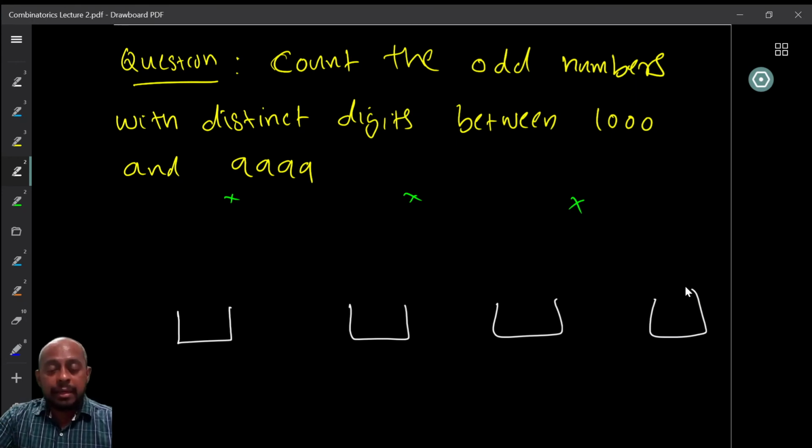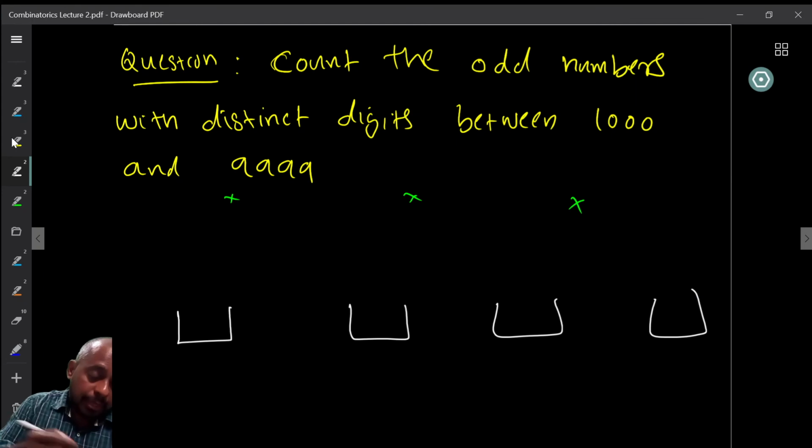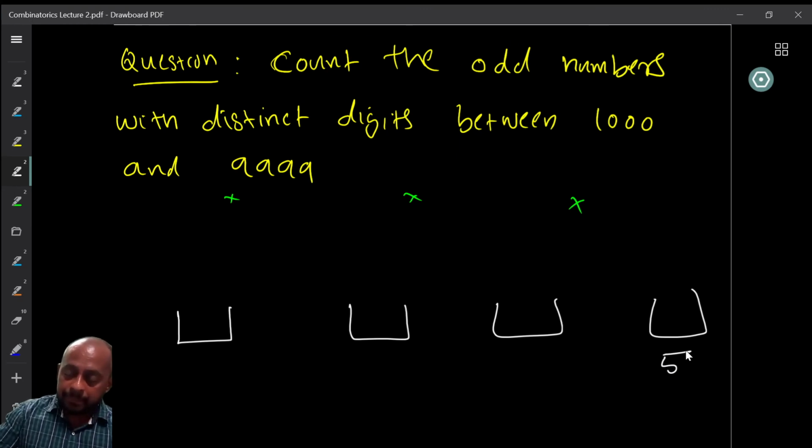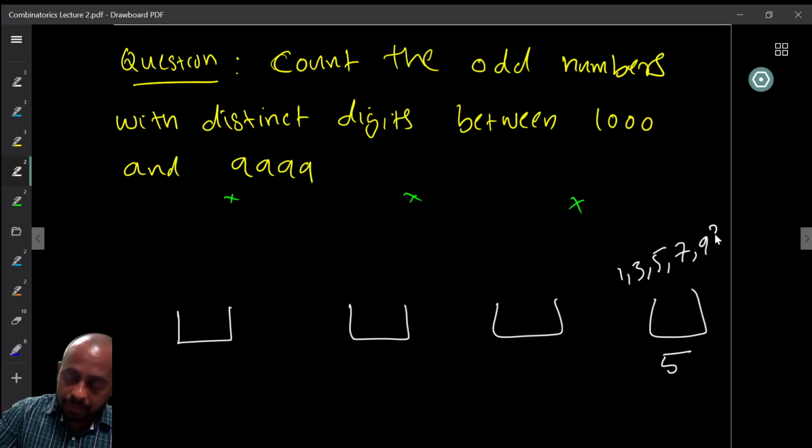Now, since I know that the number is odd, I know that the last digit is going to be either 1, 3, 5, 7, or 9, of course. So the last digit has the possibilities 1, 3, 5, 7, or 9. So there are 5 possible choices for the last digit.